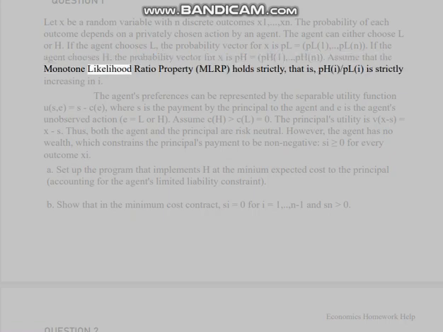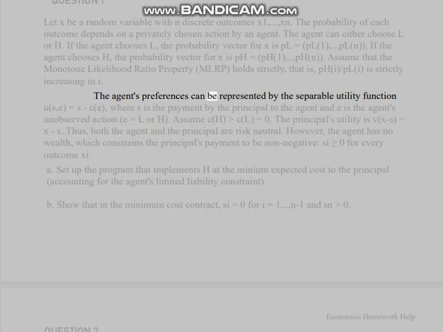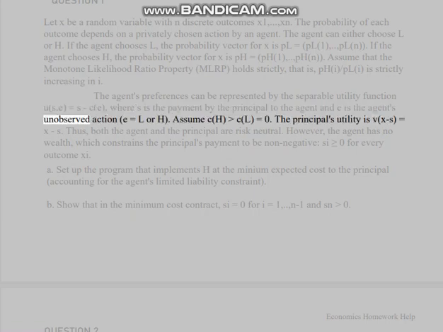Assume that the monotone likelihood ratio property, MLRP, holds strictly, that is, PHi/PLi is strictly increasing in i. The agent's preferences can be represented by the separable utility function U(s, e) = s - c(e), where s is the payment by the principal to the agent and e is the agent's unobserved action, e = L or H. Assume c(H) - c(L) = 0. The principal's utility is V(x, s) = x - s.